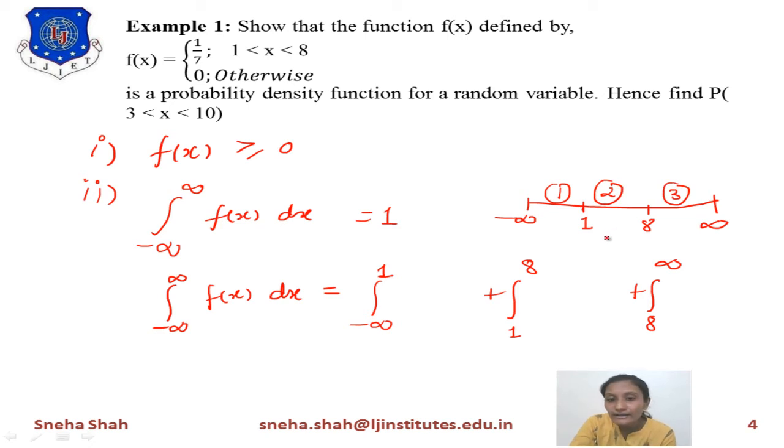Now why have I split this whole range into 3 parts? Because the value of f of x is given to you for this range only, meaning for the range 1 to 8 only you have been given some f of x, otherwise its value equals 0, and this one is also 0. So